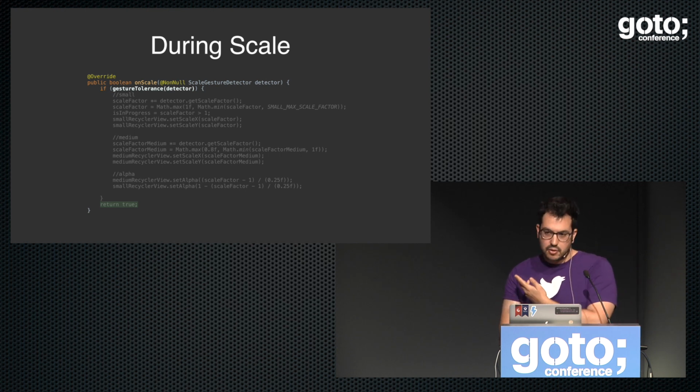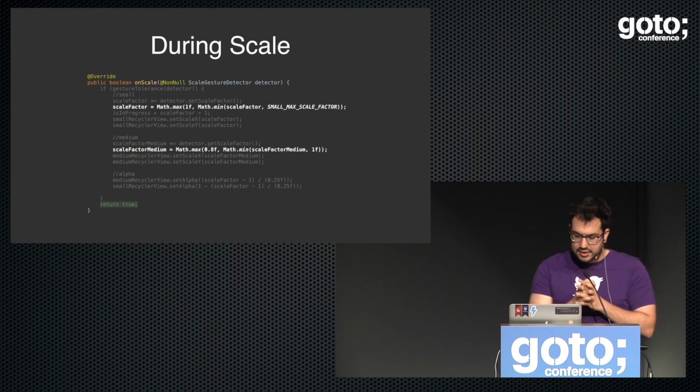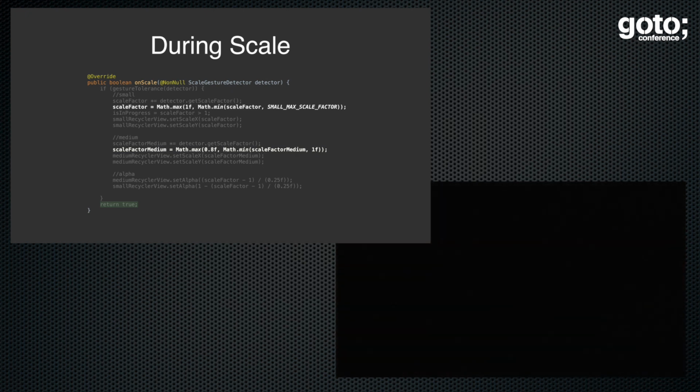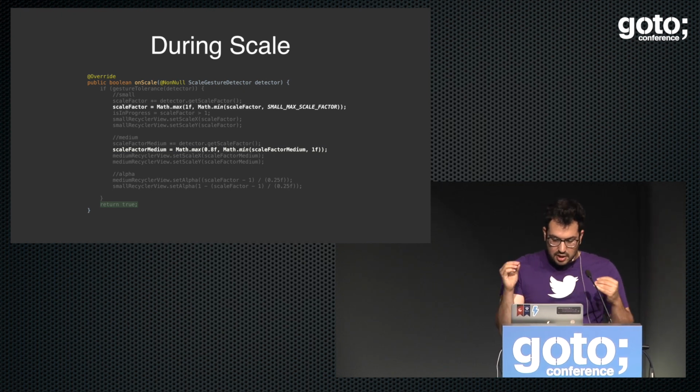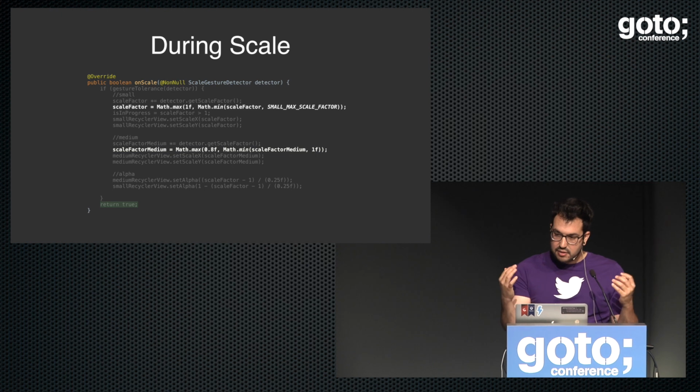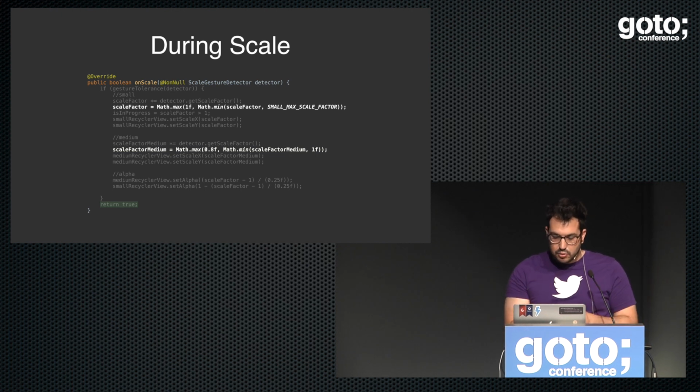As I was saying, this code is all in the repo, so you can actually read that method later. Then we have the scale factor and the scale factor medium. As you can see, onScale gives us a detector. The detector gives us a scale factor, and we use that scale factor with a clamp function to limit the minimum and the maximum scale of both recycler views. And of course, one is the inverse of the other, and the minimum and maximum have to match, otherwise in the middle of the transition they would not have the same size, and then the fade in, fade out will look terrible, right? Because it will not match.